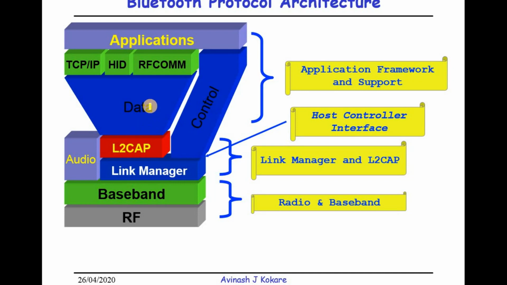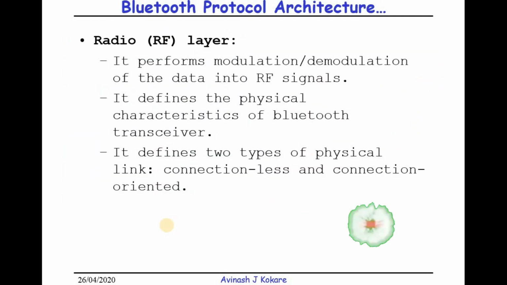Then the data is transmitted with the help of different protocols like TCP/IP, human interface device, and radio frequency communication. These are the three protocols required to communicate between the applications and the lower layers of Bluetooth. The control task is done by the link manager, baseband, and the RF protocol. We will understand this protocol architecture in detail.